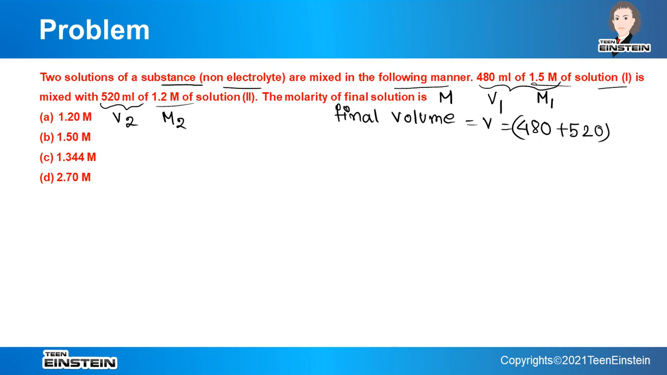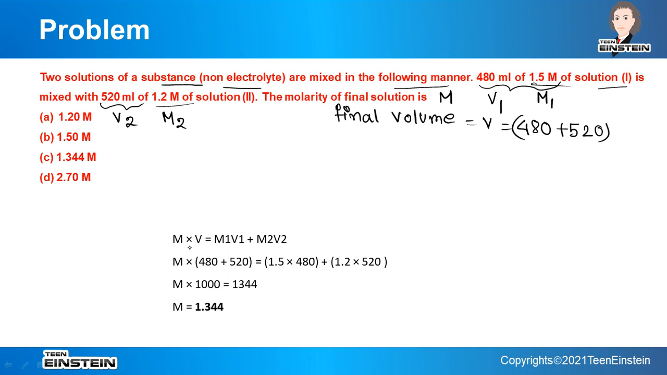Okay, so whenever this type of problem is given, we can use this formula, that is M into V, where M is the molarity or concentration of the final solution and V is the volume of the final solution, and that is equal to M1 V1 plus M2 V2. So 480 plus 520, we have to add these two volumes, and M1 is 1.5, this is V1, this is M2, this is V2. So after calculation we will get the molarity of the final solution, which is 1.344. So it is matching with option C. Here 4 options are given, it is matching with option C. Okay.